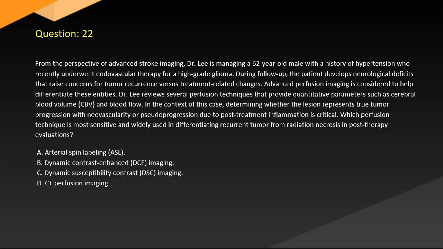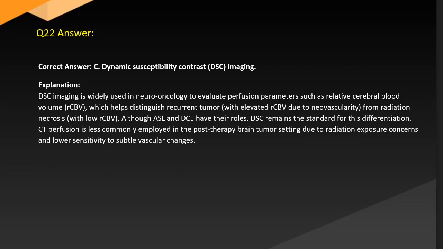In the context of this case, determining whether the lesion represents true tumor progression with neovascularity or pseudoprogression due to post-treatment inflammation is critical. Which perfusion technique is most sensitive and widely used in differentiating recurrent tumor from radiation necrosis in post-therapy evaluations? A. Arterial spin labeling (ASL). B. Dynamic contrast enhanced (DCE) imaging. C. Dynamic susceptibility contrast (DSC) imaging. D. CT perfusion imaging.